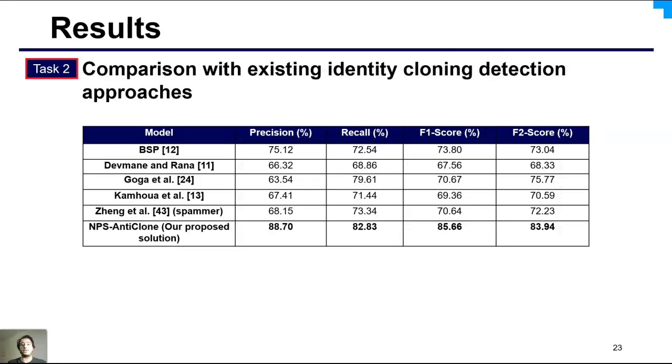Second task is comparison with the existing identity cloning detection approaches. The result of the experiment shows that our proposed approach clearly outperforms the existing state-of-the-art identity detection techniques, including the spammer detection techniques model as shown in this table. Our proposed approach outperforms all existing approaches in all evaluation metrics as shown in this table.